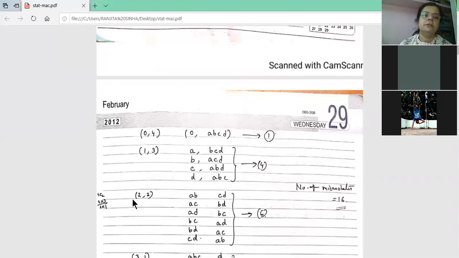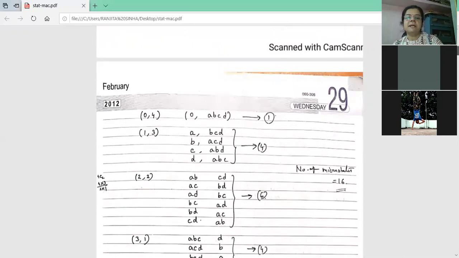Now come to 2, 2. That is 2 particles in the first box and 2 particles in the second box. This is the macro state. Now, under this, how many distributions are possible? If you put AB particles in the first box, what remains in the second box? That is CD. If you put AC, then BD remains in the second box. So in this way, these 6 arrangements are possible under the 2, 2 macro state. So the total number of microstates in the 2, 2 macro state is 6.